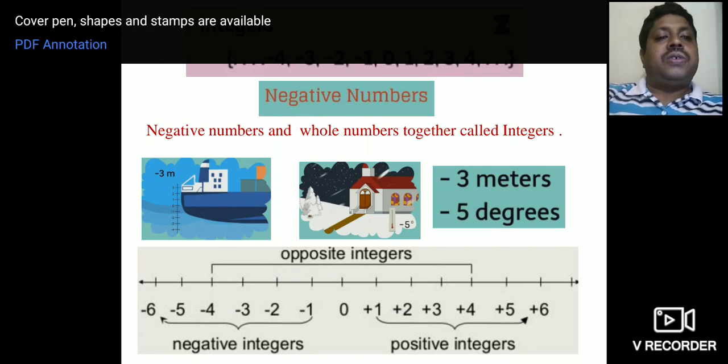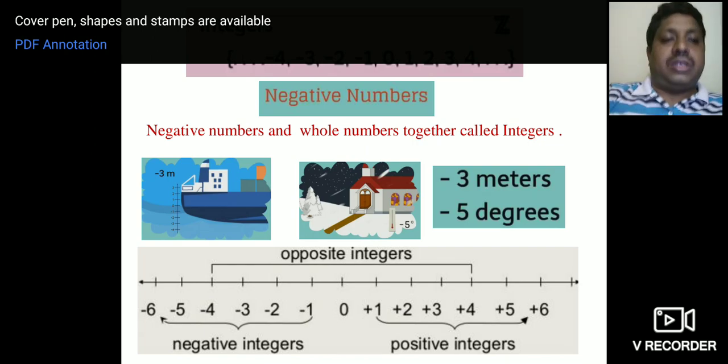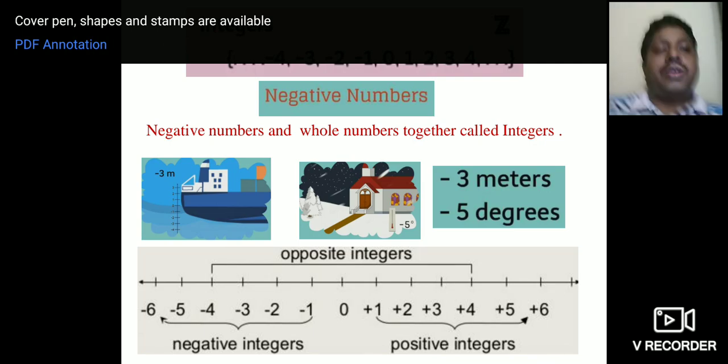If you say minus degree temperature, it is a very low temperature. So there you can use integers: 3 meters, 5 degrees centigrade, minus 3 meters, minus 5 degrees centigrade. So what are integers? Integers are the collection of whole numbers and the negative numbers.